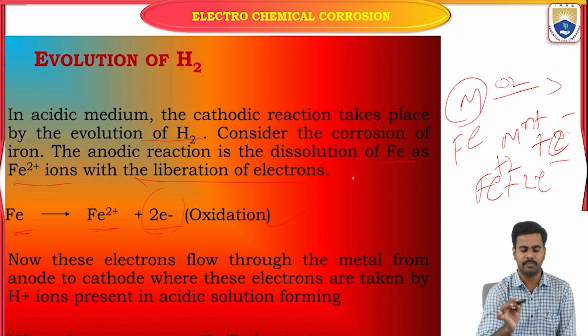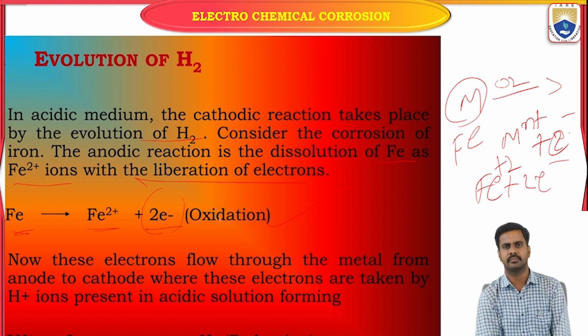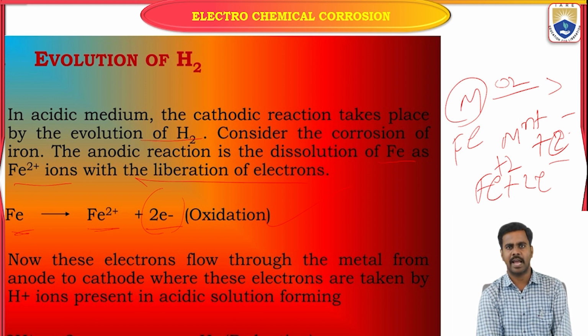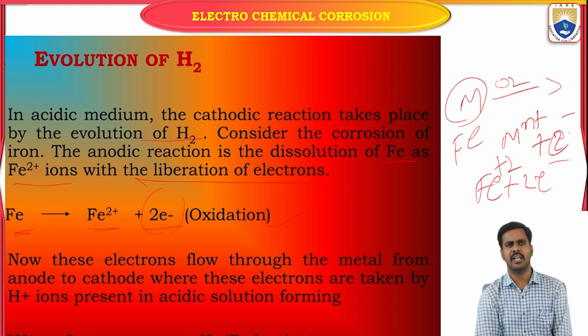This reaction is the same. The oxidation reaction is the same at both conditions, at acidic, basic or neutral medium. The anodic reaction is the same, as I told you already, but the cathodic reaction will be different.